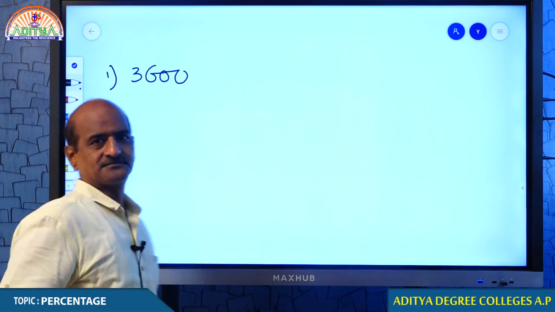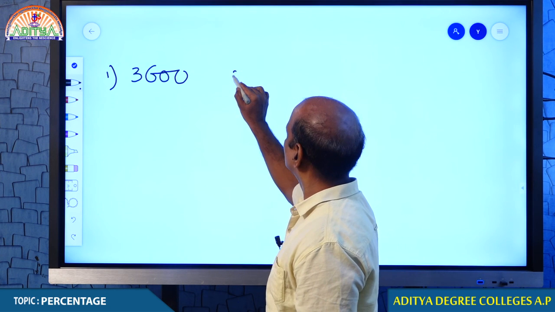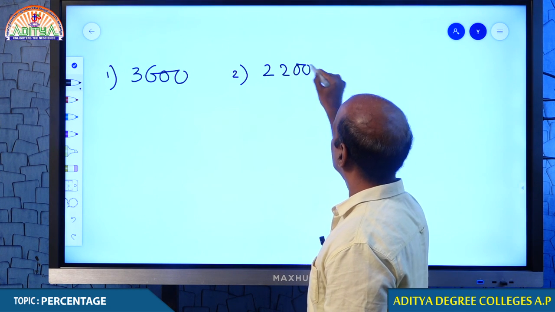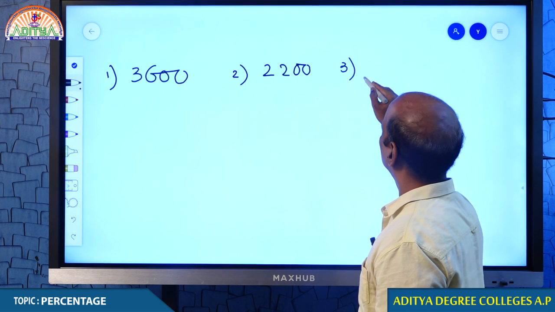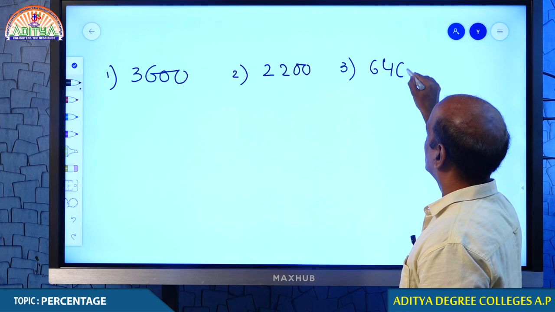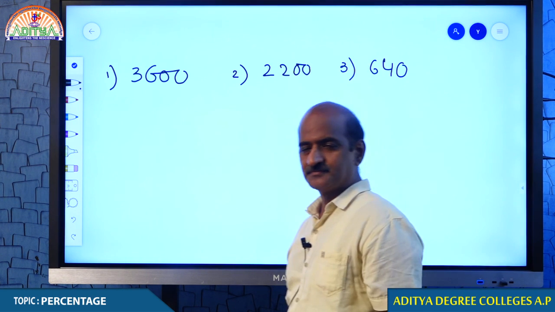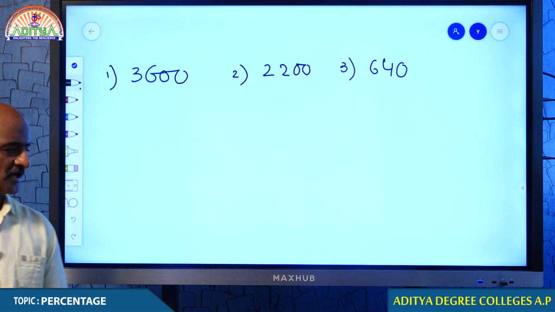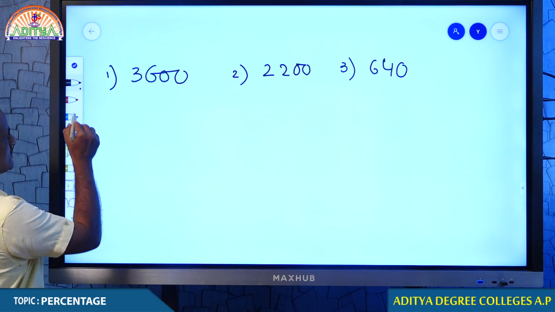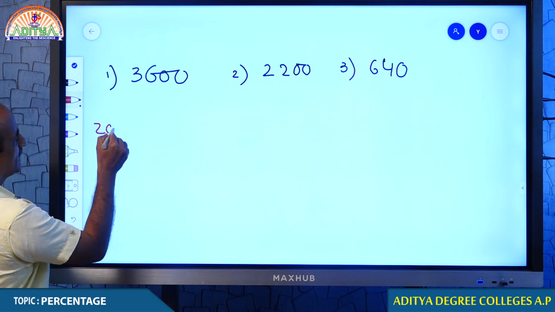3600, 2200, 640. Do it. Come on, students. 19% means what is the process? First we get 20%.